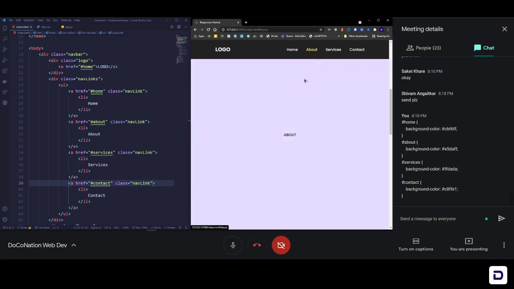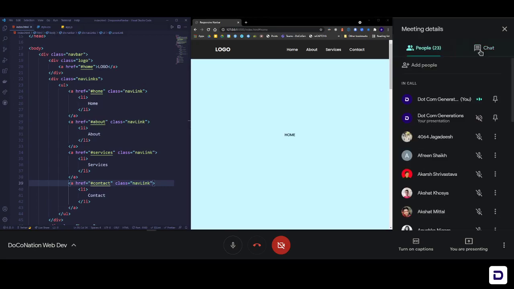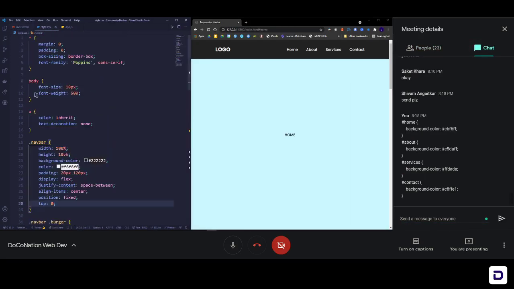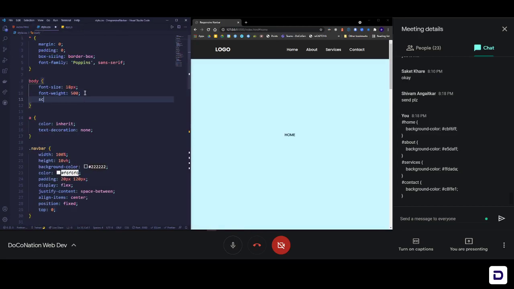So can someone tell me, if you already know, okay, like I remember teaching it to a few of you, what property I need to add here to receive that smooth scroll? Smooth scrolling. Yep, correct. So that is where we'll add it. So we'll go and add it inside the body. Okay, and that's called scroll behavior. Okay, not smooth scroll, but scroll behavior. Scroll behavior, and that should be smooth.